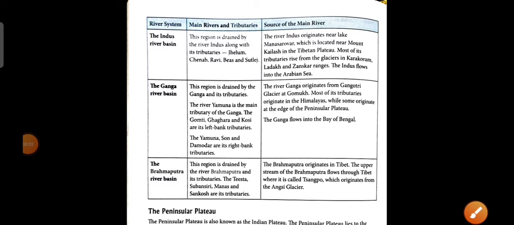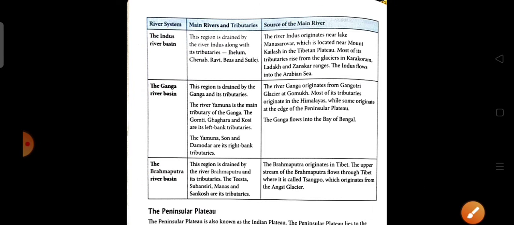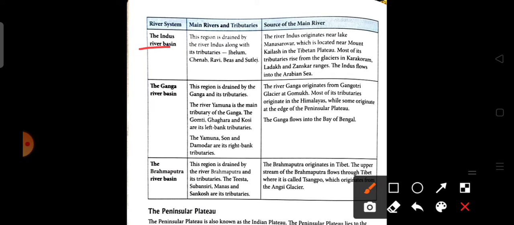So here we see that each river system is given in chart form very nicely. Here it is the Indus River Basin, the Ganga River Basin and the Brahmaputra River Basin. Here we discuss its main river, the tributaries and the source of these rivers. So firstly comes the Indus River Basin. What are the tributaries and what is the source of the Indus River? So now let's start.